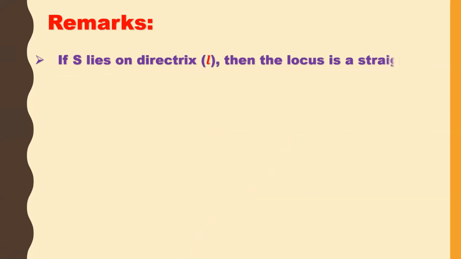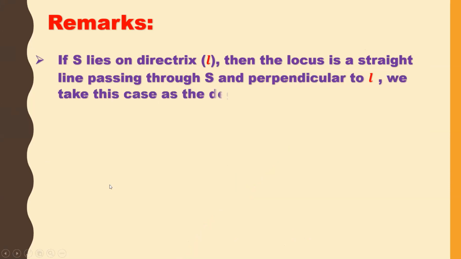Okay, next. If S lies on the directrix, then the locus is a straight line passing through S and perpendicular to L. We take this case as the degenerated parabola. So if you observe, till now we have taken the focus either on the x-axis or on the y-axis or on an arbitrary axis, right?